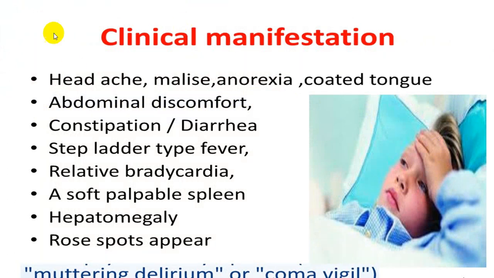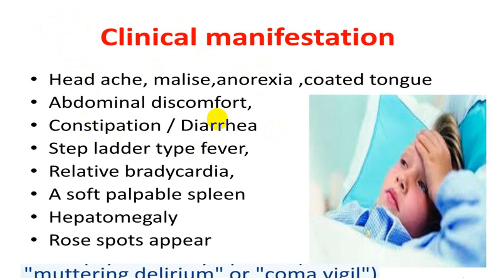So common symptoms we already mentioned: headache, malaise, anorexia, coated tongue. Coated tongue is also one of the very useful findings, because we usually say fever, coated tongue, abdominal pain, constipation and diarrhea gives you a clue that this is a probable or suspected case.